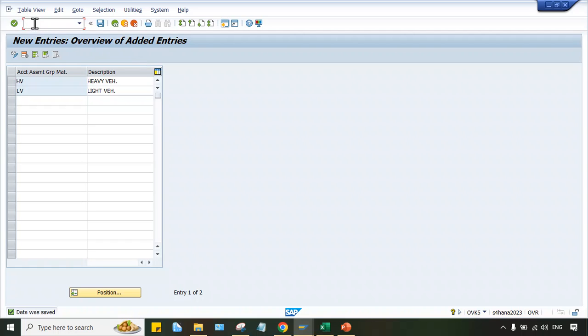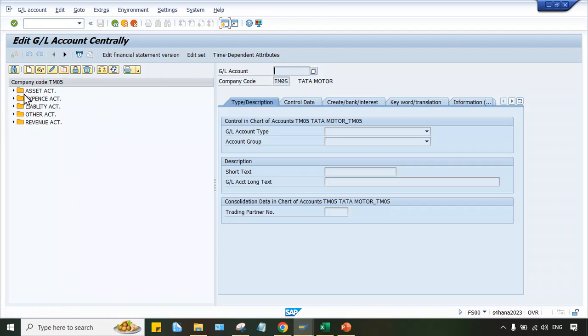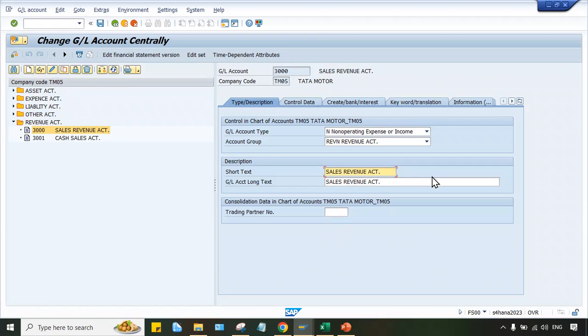So we already have one GL account. Another GL account we have to create. Revenue 3001. 3000 is there, or 3002 I'm going to create. So for 3000, first of all, make the changes. Sales revenue account. Here you can make it like HV.